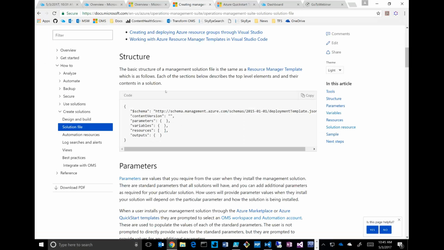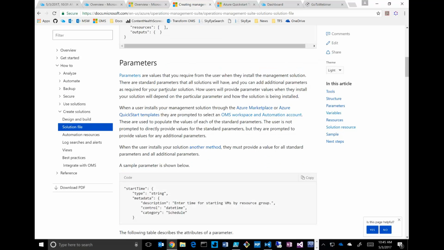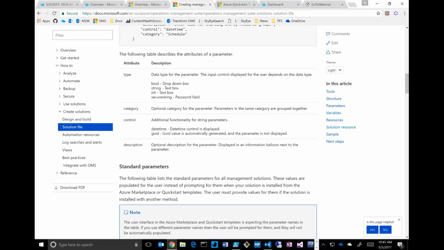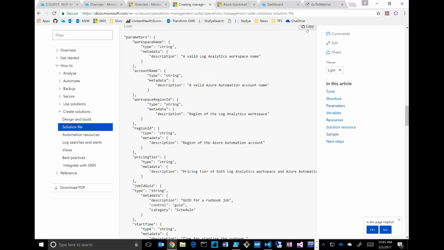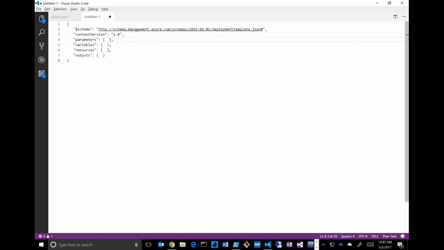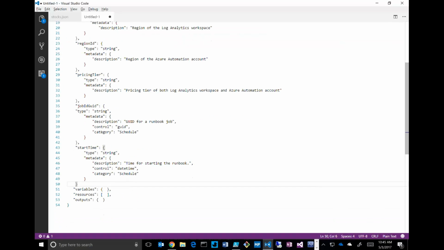I'd say, well, every solution file has a standard set of parameters we need to accept. My particular solution might have others I need as well, but we should at least start with the standard set. So I'll copy that, paste that in. And I know this has a bug because I'm missing an end brace here. That's getting fixed later today too.